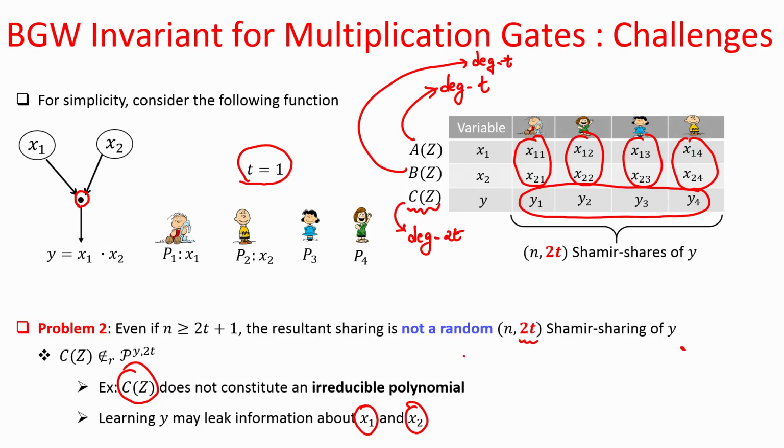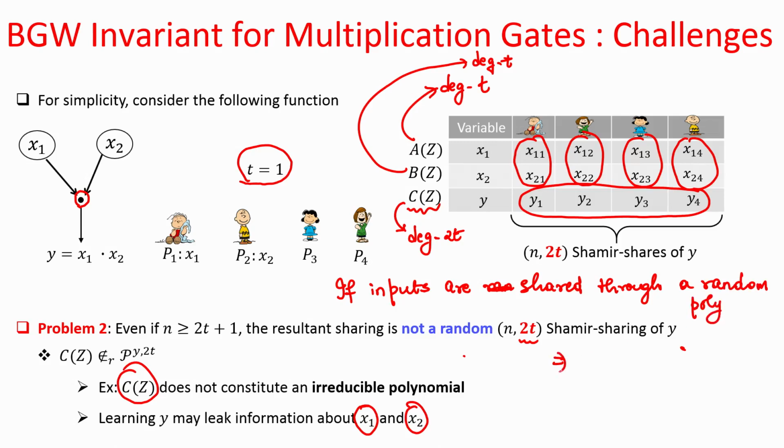The BGW invariant says that if the inputs are shared through a random polynomial, then the output should be shared through a random polynomial.